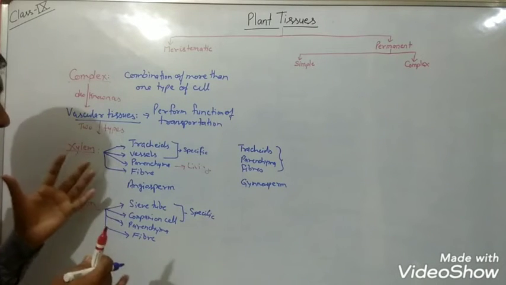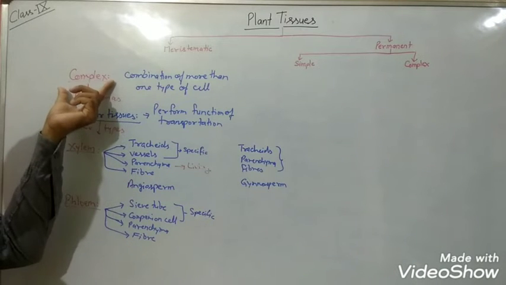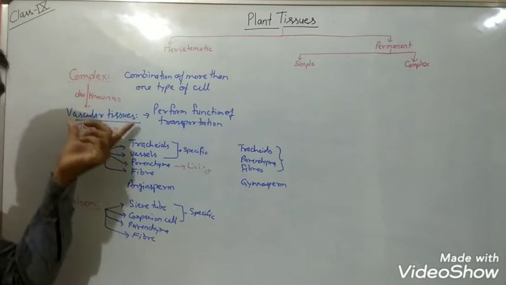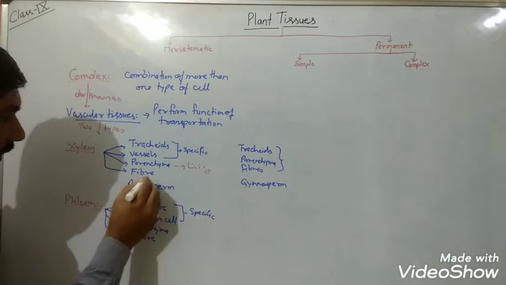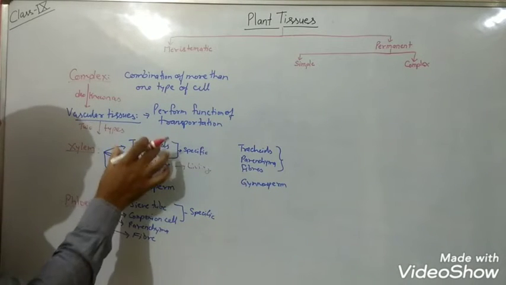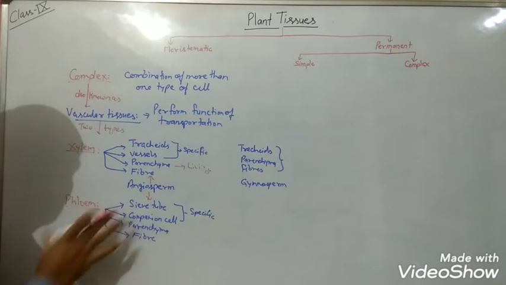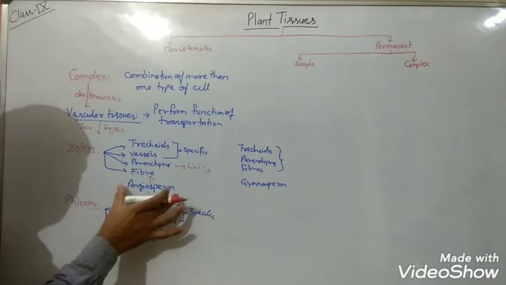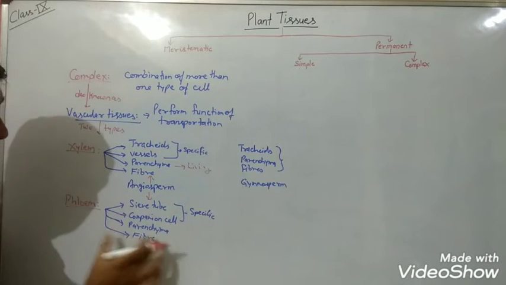Complex, because they are made up of four different types of cells, so they are known as complex tissue. Why they are called vascular tissue, we will see here. But I was telling you that these four components will be present where? Only in flowering plants. In flowering plants, phloem consists of four types of cells.